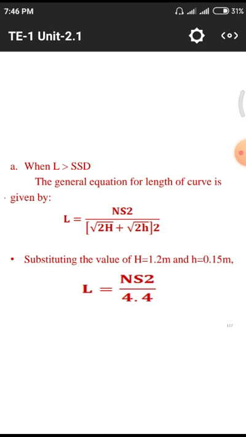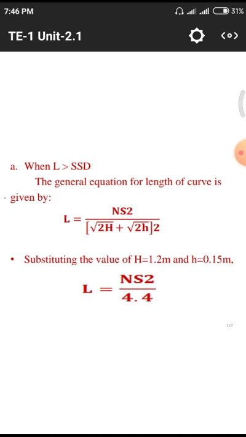By substituting those two h, that means height, terms, we have the below formula: L equal to NS square by 4.4. Why? Because we are taking here capital H equal to 1.2 and small h equal to 0.15 meter. After substituting those two values in this equation, L equal to NS square by (√2H + √2h) whole square, we will get the value as NS square by 4.4.